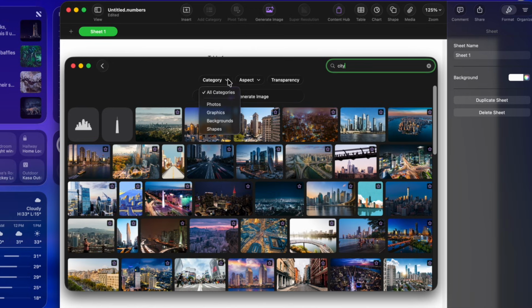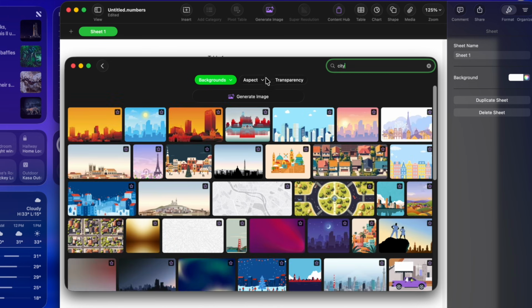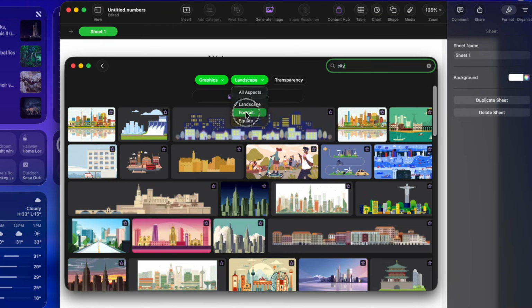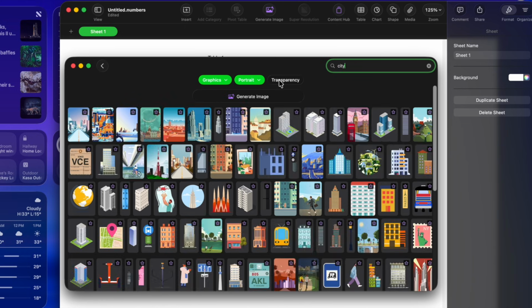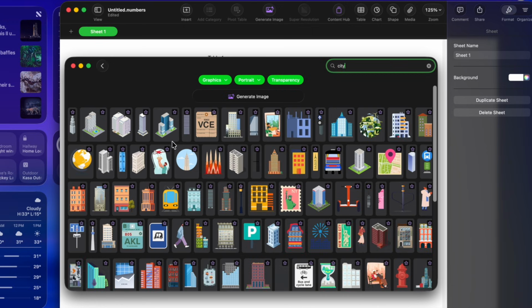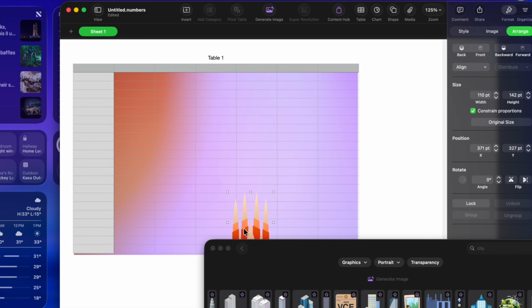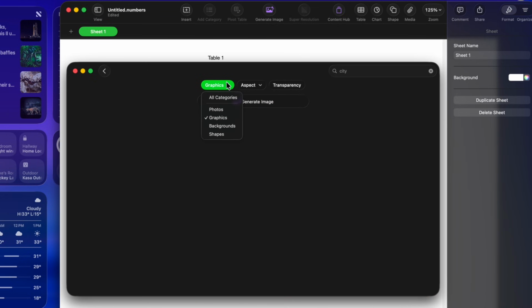I mean, you could do things based on category. So if you want to look for stuff that's backgrounds, they're giving you now background, like some of them are like little graphic images. Like little graphic icons, you can see some are transparent. In fact, you have the option to do landscape, you have the option to do portrait mode, and transparency. So if you want to have nothing in the background of the image, you can tell it transparency, and now we're seeing transparent icons. So if I click this icon, it now throws it in here as a transparent icon. Let's go ahead and delete that. So you have ways to isolate what you're looking for based on that.